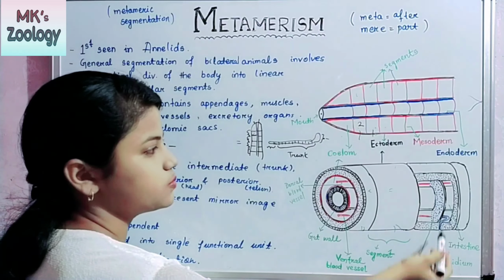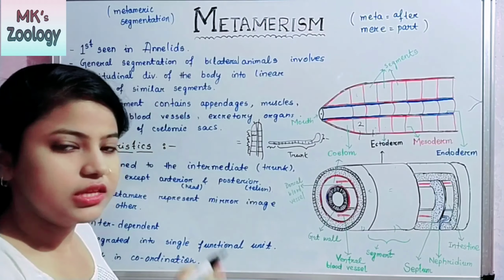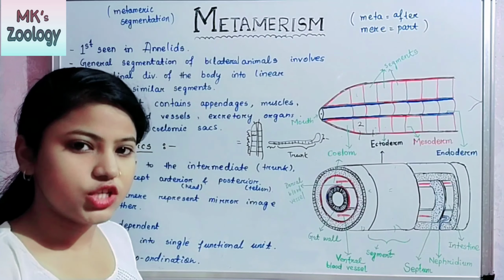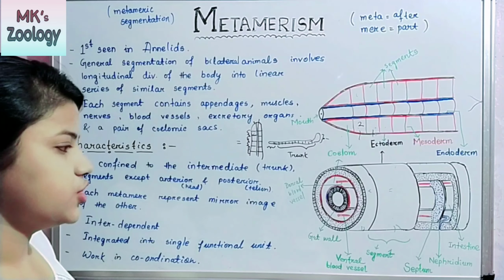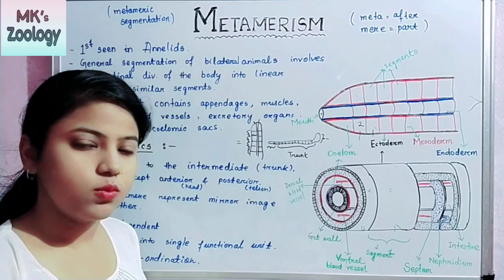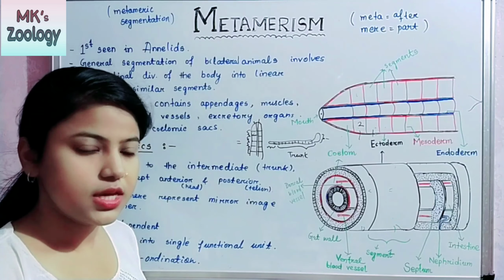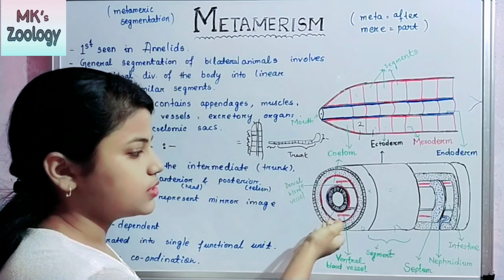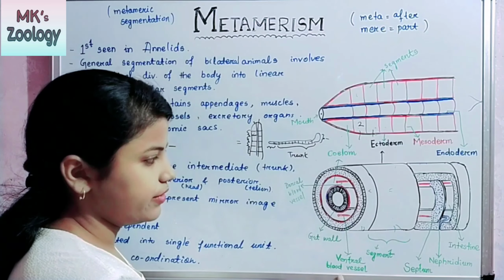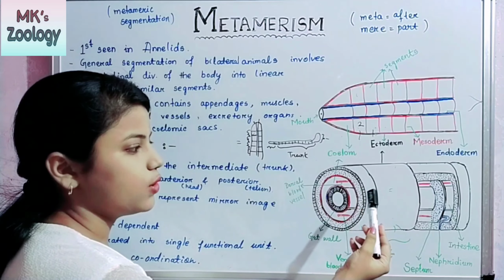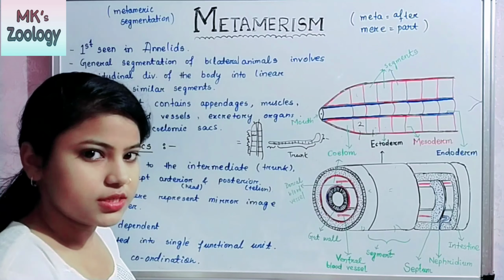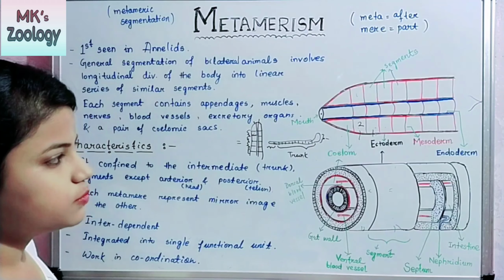And the nephridia are also present throughout the body. These work as a single functional unit. Then the next point, they work in coordination. All the systems work in coordination. It means the blood flows through the blood vessels, ventral blood vessel and dorsal blood vessel, through every segment.